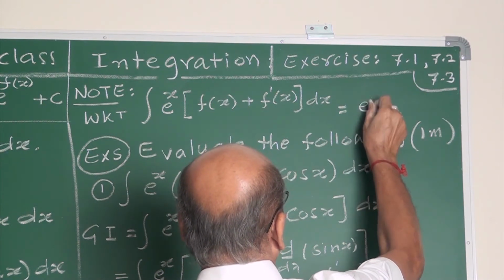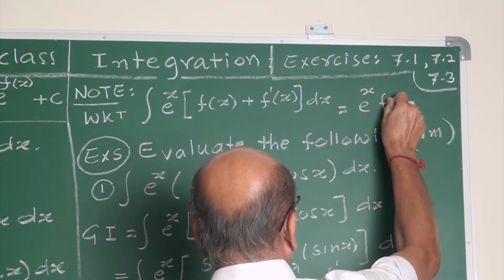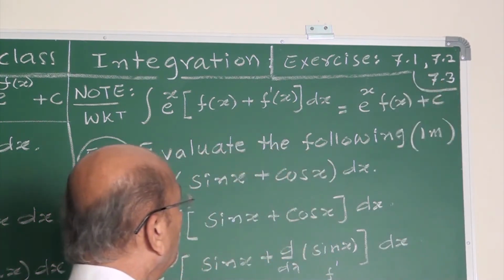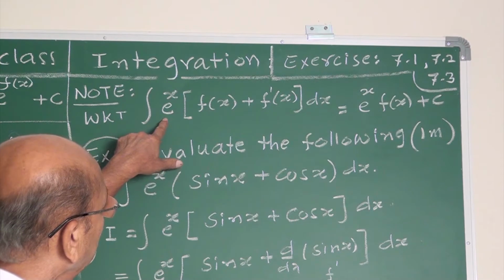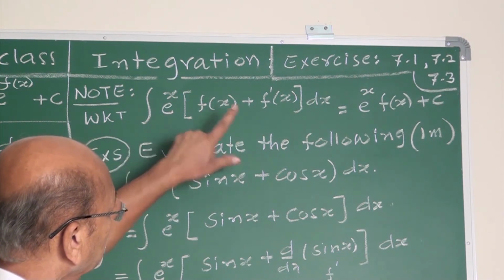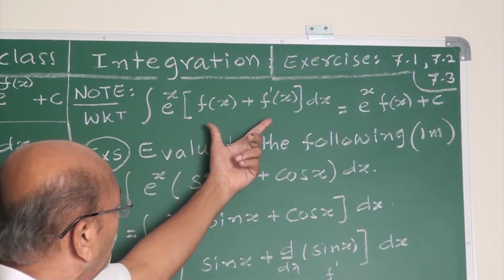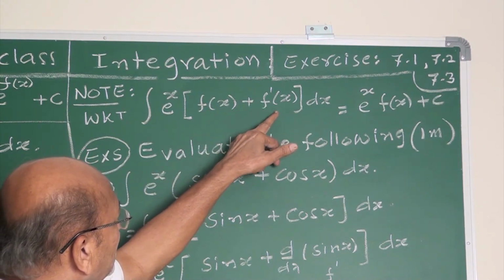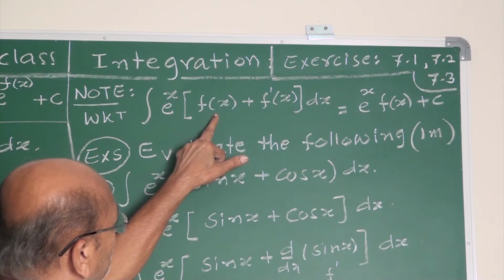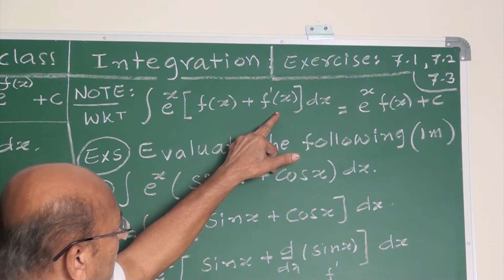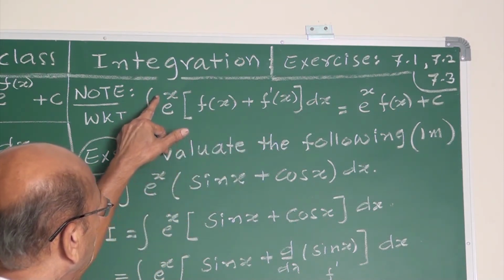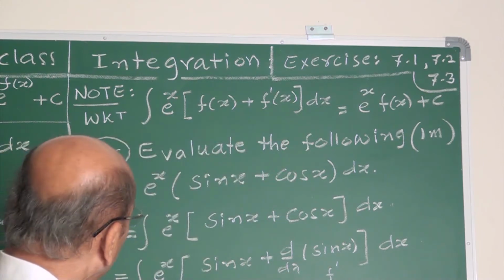The integral is e to the power x into fx plus c. What should be inside? If there is a function plus a second one, it needs the derivative of this first function, the derivative of fx. The first function is f, and the second function must be its derivative with a plus sign. The integral is e to the power x into fx plus c.